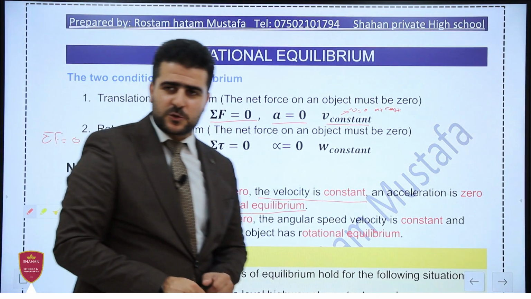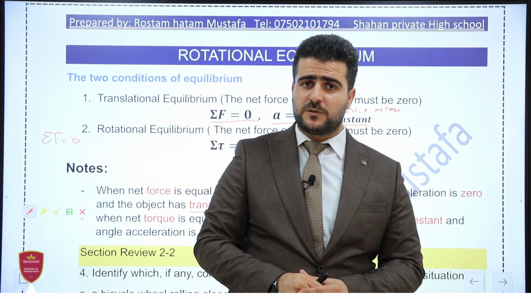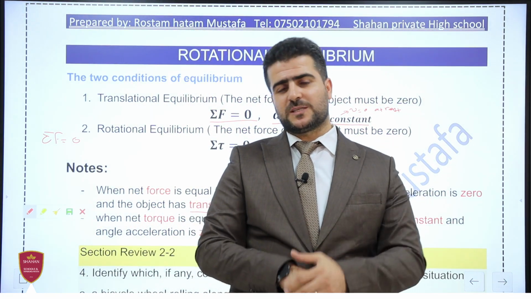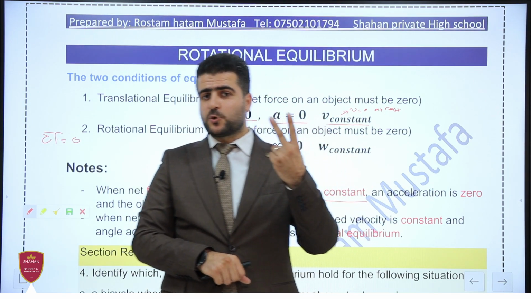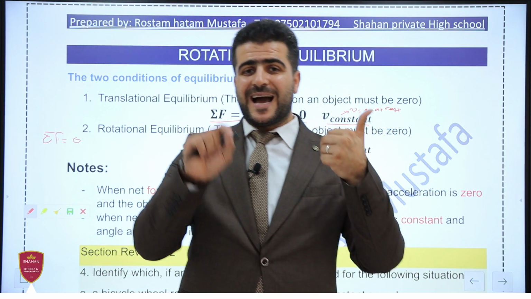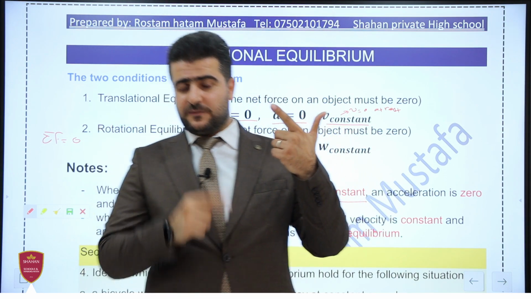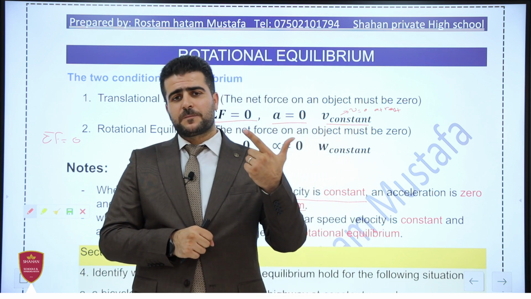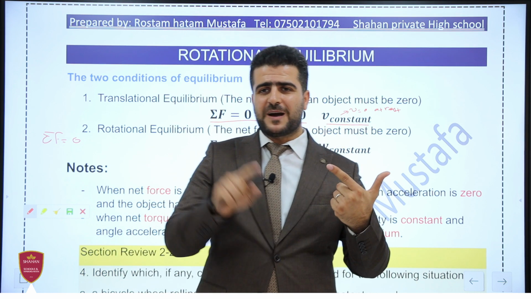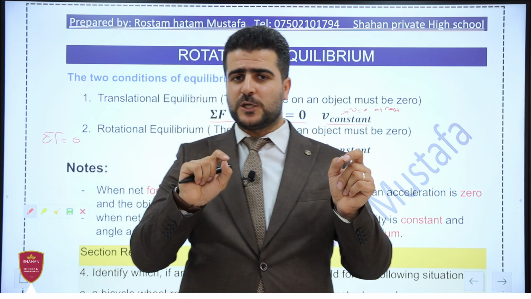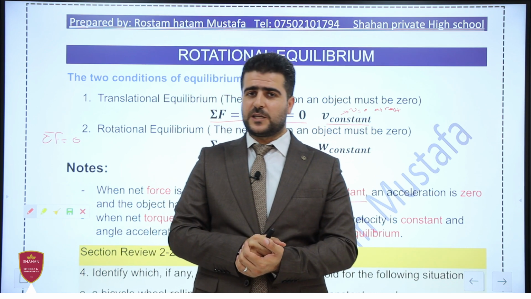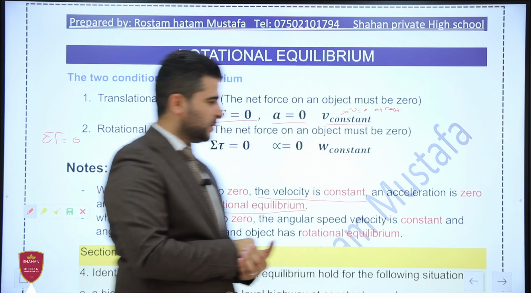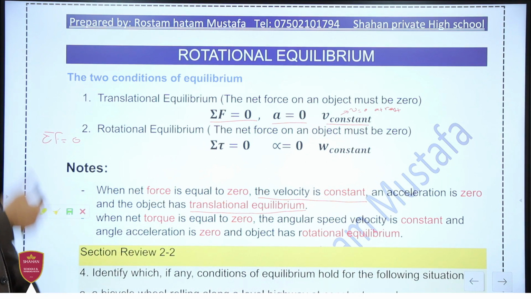When the summation of external forces on the object is equal to 0, this means that the acceleration of the object is 0. The acceleration of the object is 0 in two situations. The first one is if the object is at rest, not moving, and v equals 0. The second one is if the object moves with constant velocity. V is not changed. When the velocity does not change, the object has no acceleration. Acceleration is equal to 0, then the summation of forces is equal to 0.